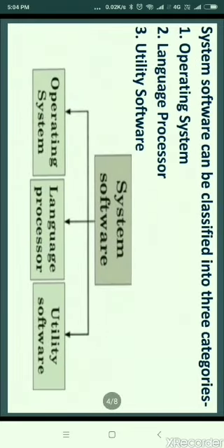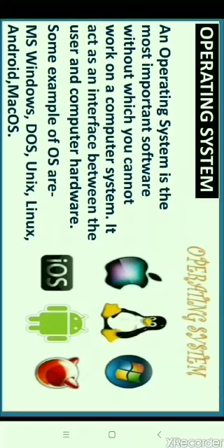System software can be classified into three categories. First, operating system, second, language processor and third, utility software. So let us discuss types of system software in detail.